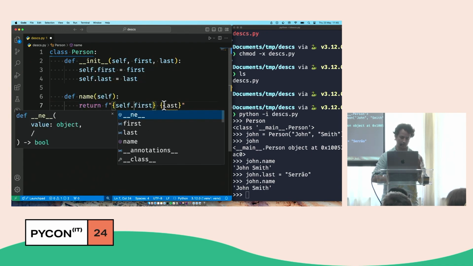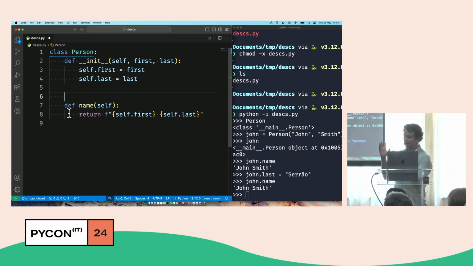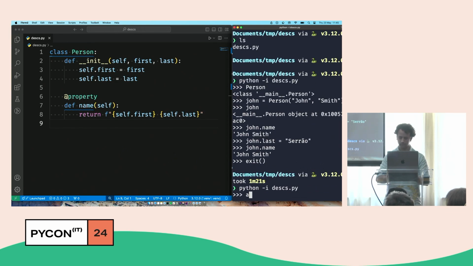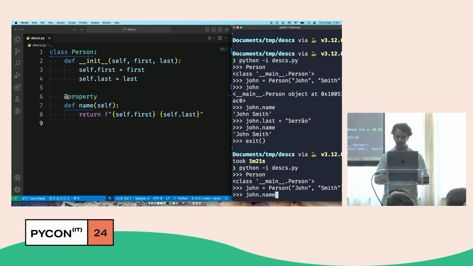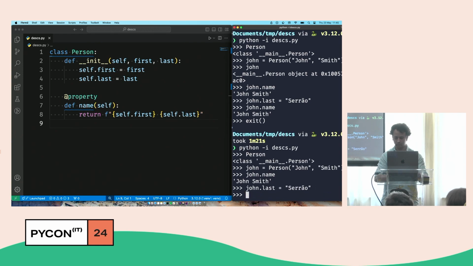Now in here I need to access my attributes. And this is currently a method, so what we do is we add the property built-in that turns the method into an attribute, right? So let's run this again. I've got my person, I have a John Smith, and if I do john.name, I get John Smith. And if I change the last name of John to Serrão, and if I do john.name, what do I get now?